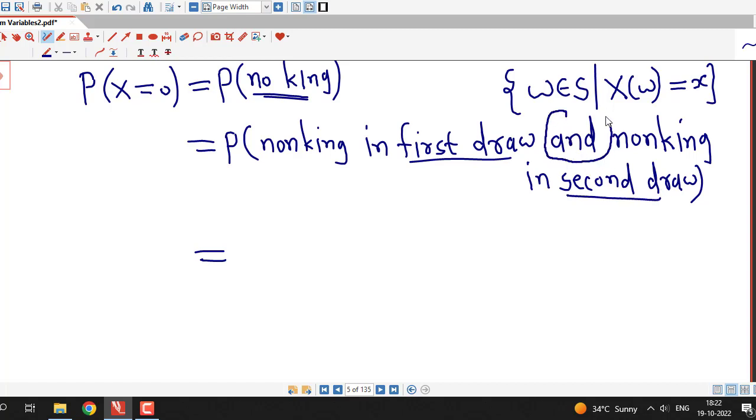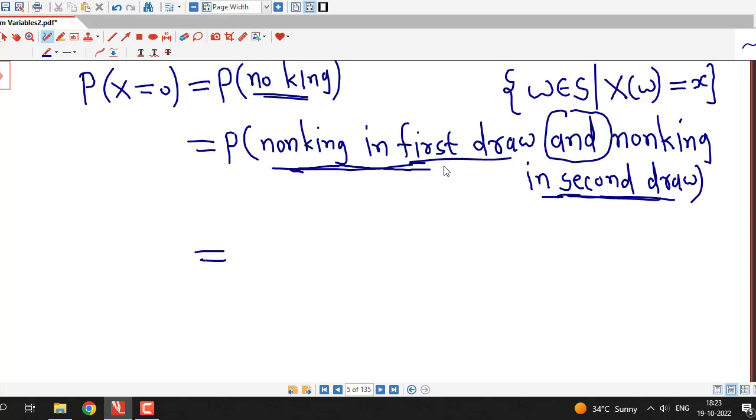And you can see here we have AND, that is we have intersection of two events. One event is card selected is not a king in first draw. Second event is card selected is not a king in second draw. And it is given that this experiment is done with replacement, that is whatever card we select in first draw we put that card back in the deck of 52 cards. Therefore the total number of cards for the second draw remains 52 also. So the second draw is independent of first draw.